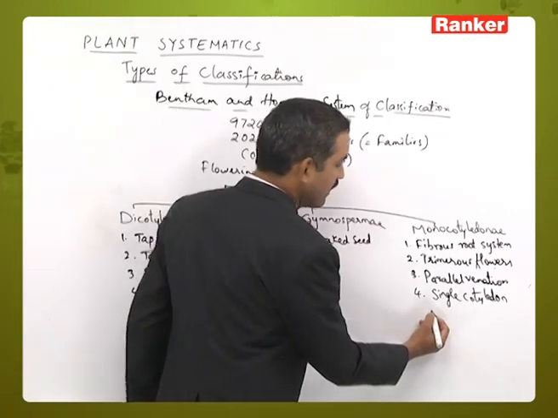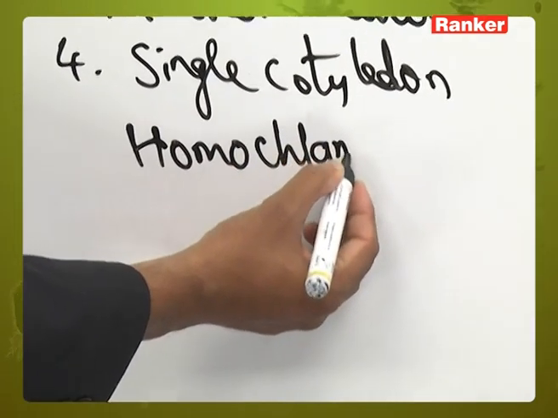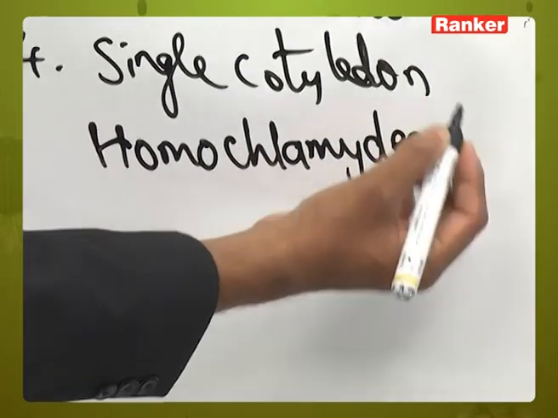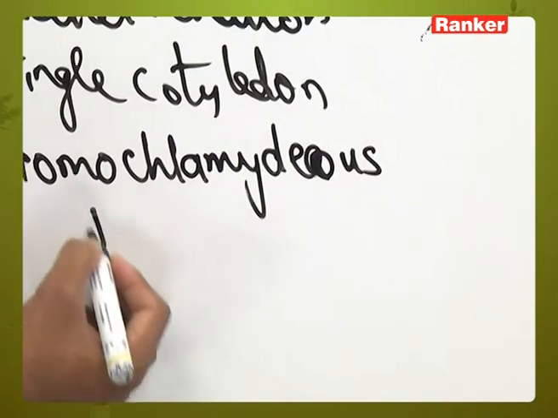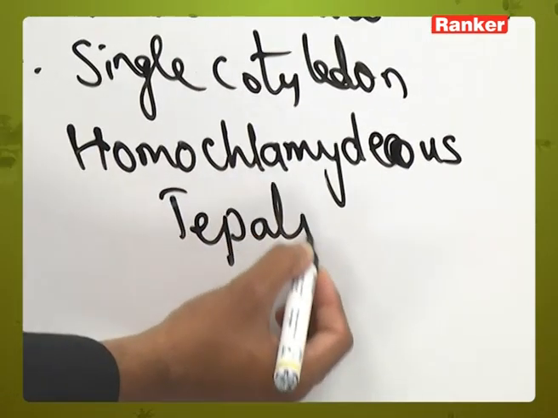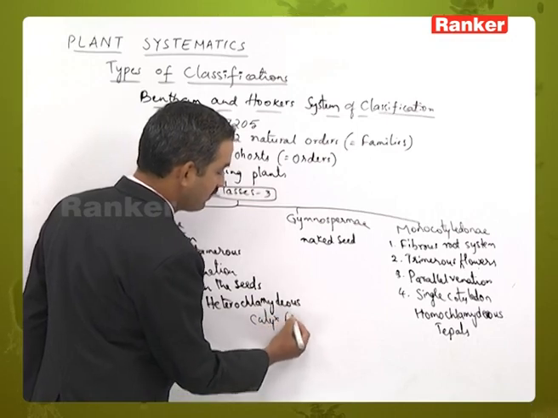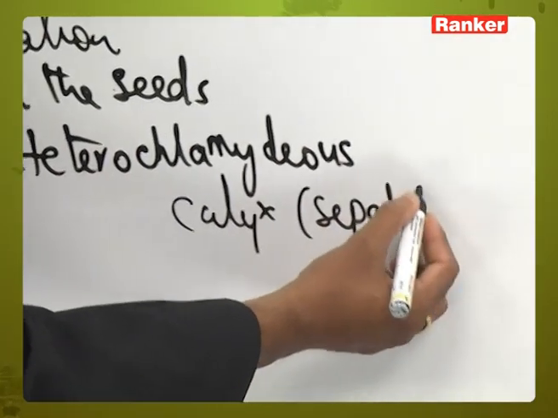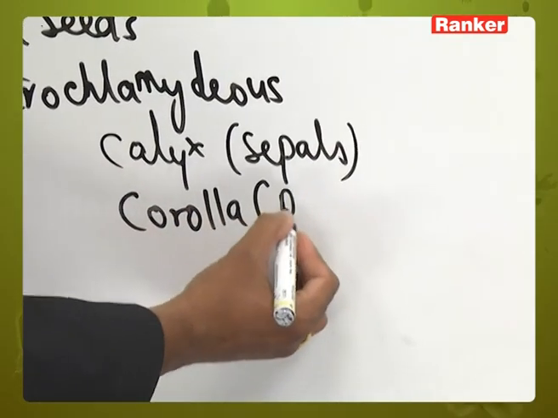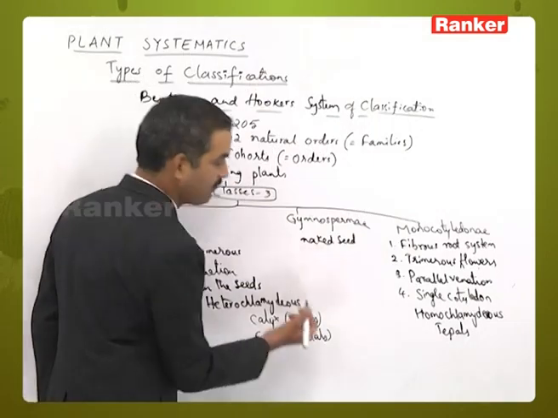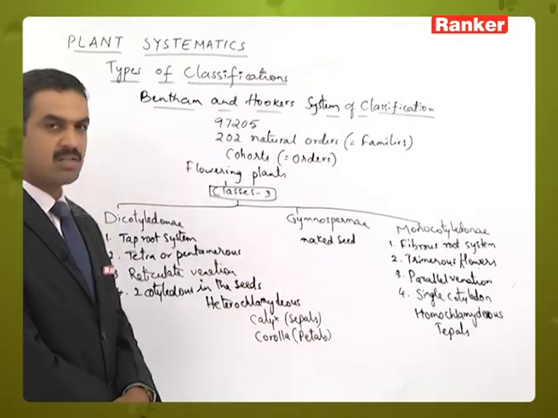Whereas here in monocots, these are homochlamydious. So we can't differentiate the perianth lobes. The perianth lobes are undifferentiable, so we call those perianth lobes tepals. Whereas here the calyx or sepals are there and corolla or petals are present. So these are some other basic differences that can be observed between the dicots and monocots.